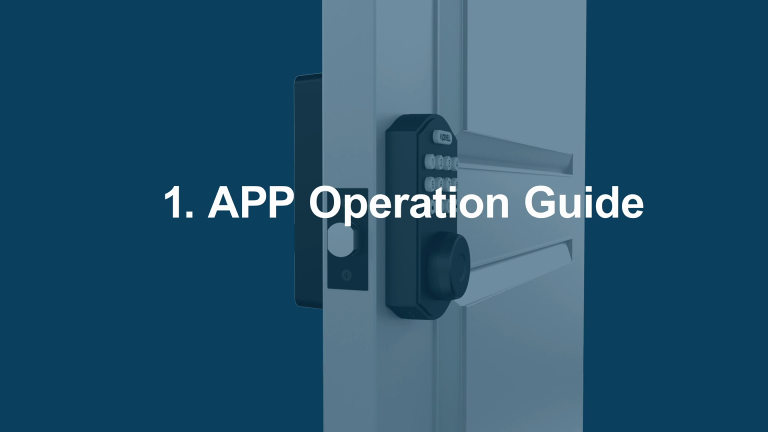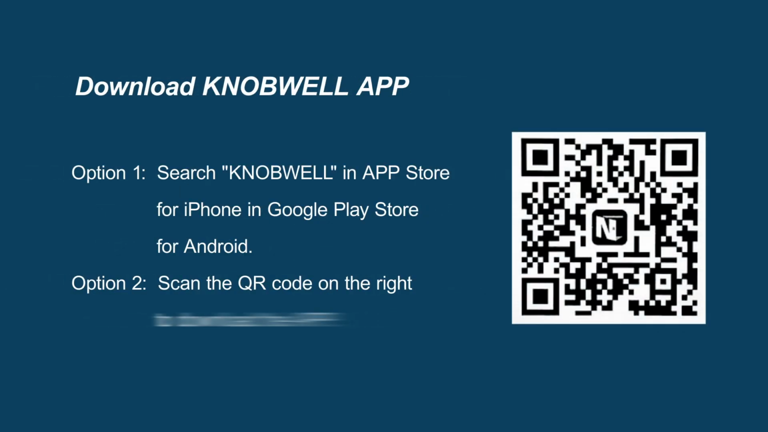1. App Operation Guide. Download KNOBWELL app. Option 1. Search KNOBWELL in App Store for iPhone or Google Play Store for Android. Option 2. Scan the QR code on the right to download the app.